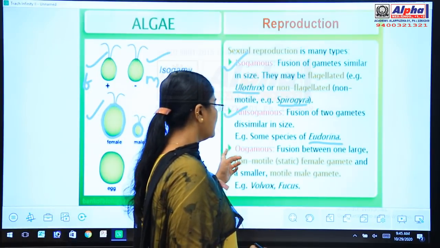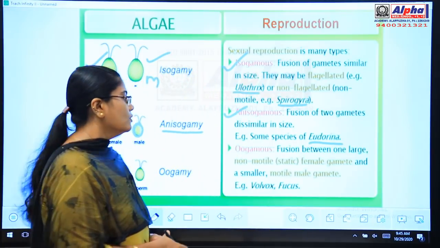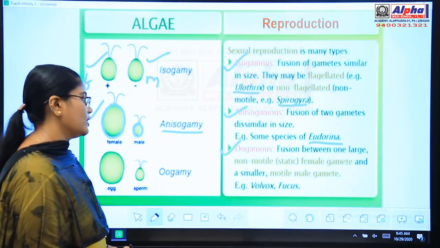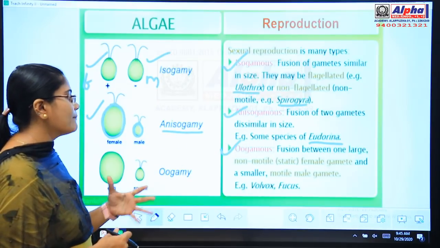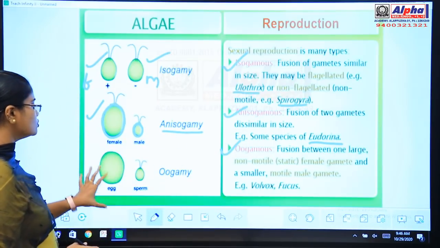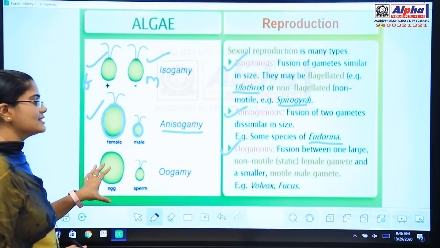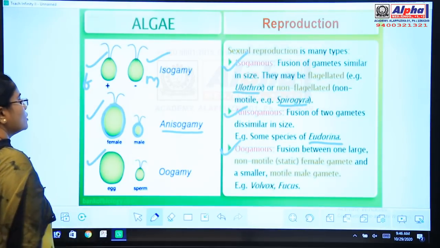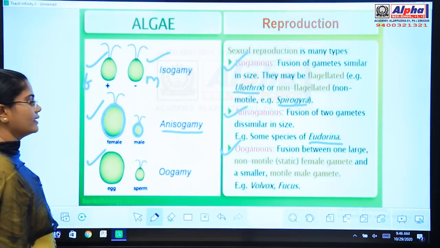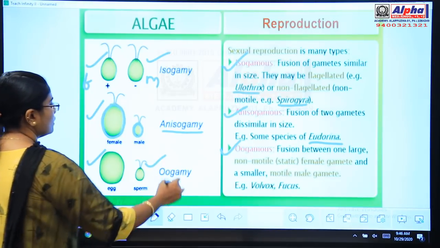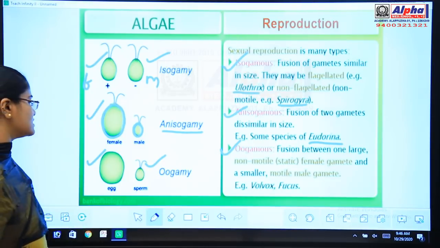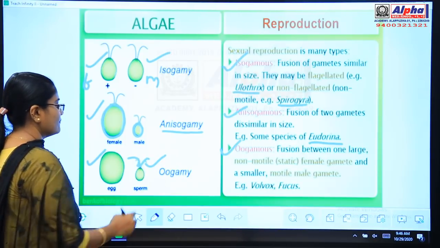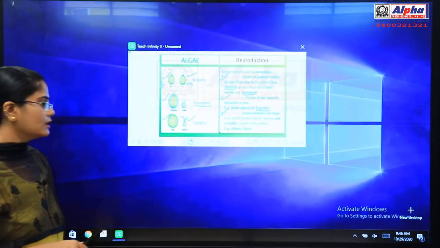And the third one is oogamous, or oogamy, type of sexual reproduction. Here the fusion is happening between one large non-motile or static female gamete, static means non-motile, that cannot move, with a smaller motile male gamete. Here the male gamete is motile because it has flagella, whereas the female gamete does not have flagella.